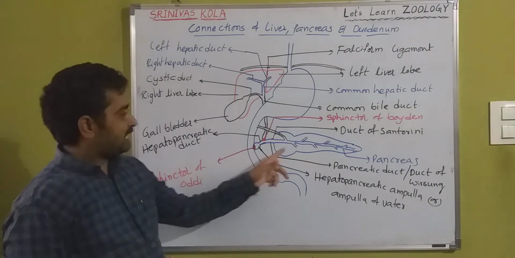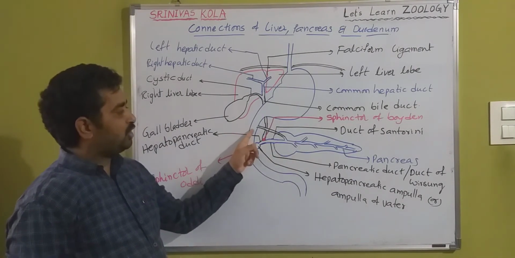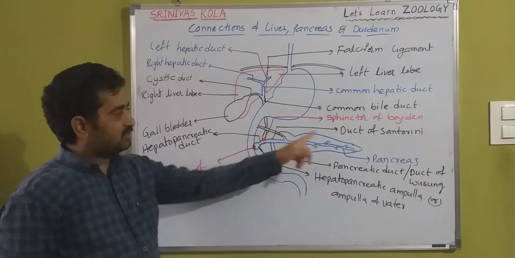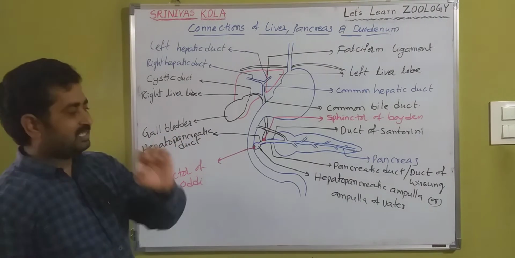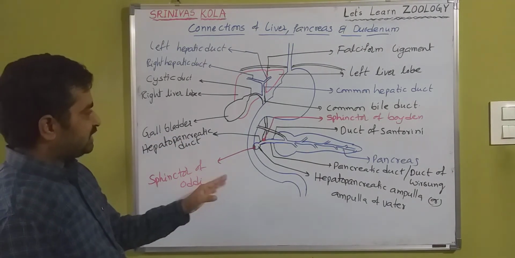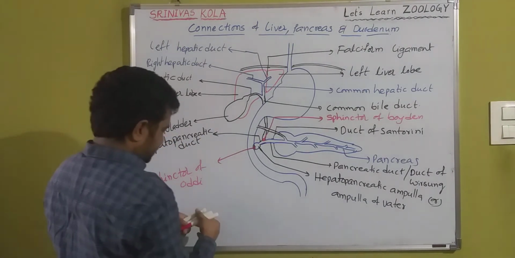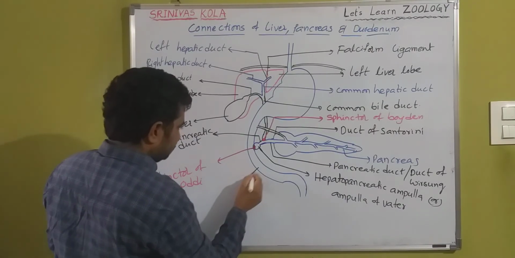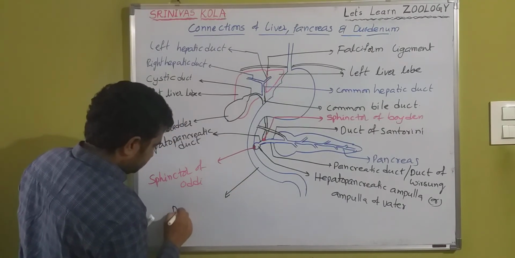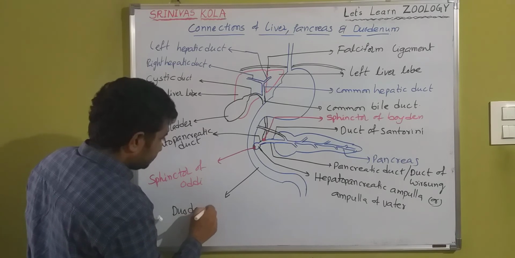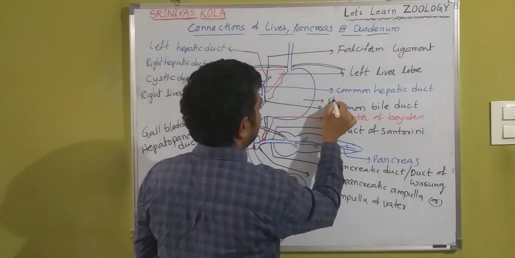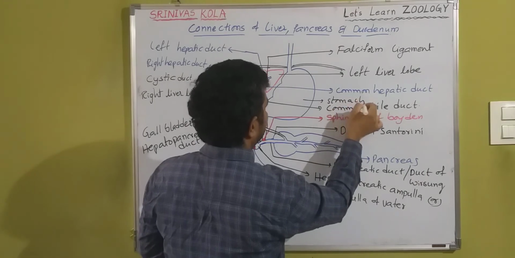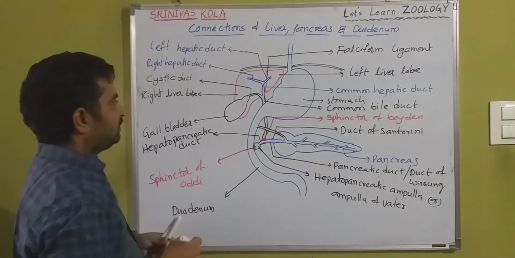So the pancreas opens directly into the duodenum through a small duct called the duct of Santorini. Okay na? This is the duodenum, this is the stomach, and this is the esophagus.